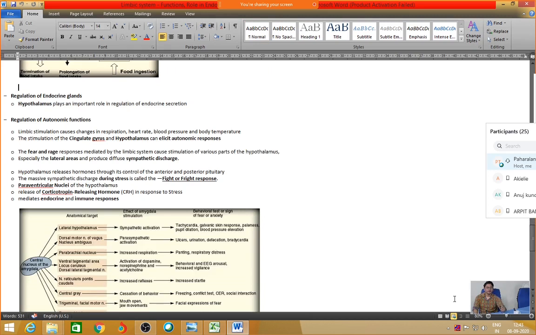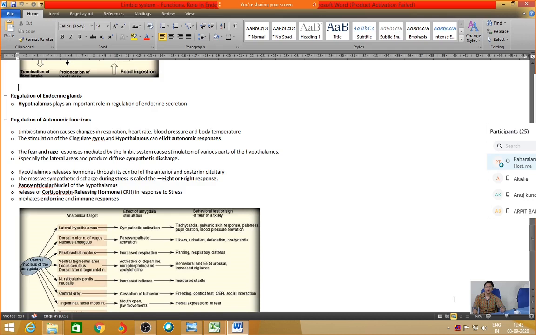Next is regulation of the endocrine glands and the functioning of the autonomic nervous system. We have discussed this before, with respect to how the hypothalamus regulates the autonomic nervous system. Whatever you have read there, the same thing applies here. The only difference is that we are taking the hypothalamus as a part of the limbic system, because the hypothalamus is an integral part of the limbic system. So you are supposed to remember this.